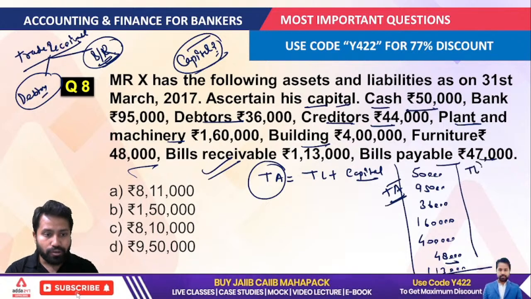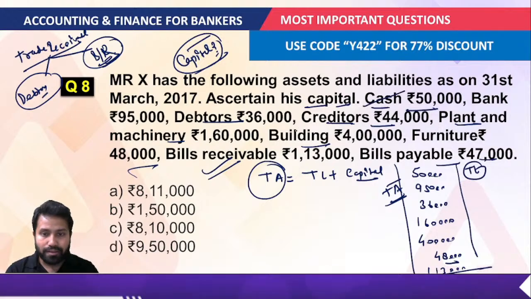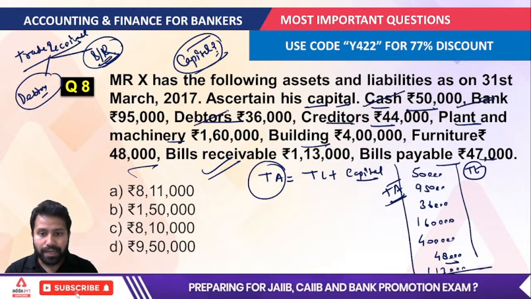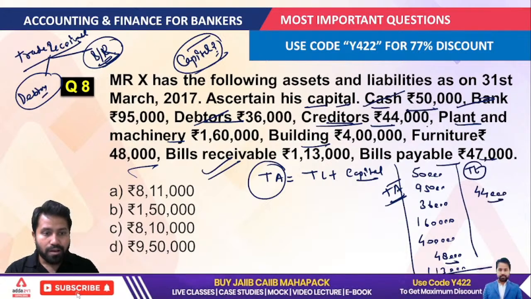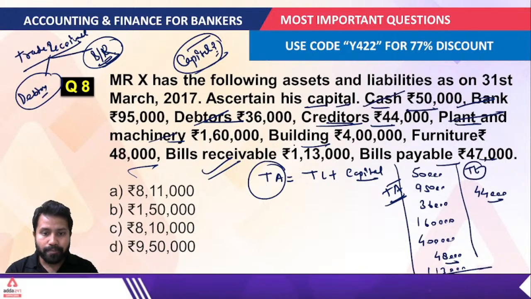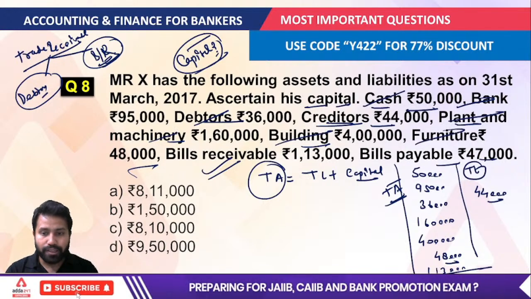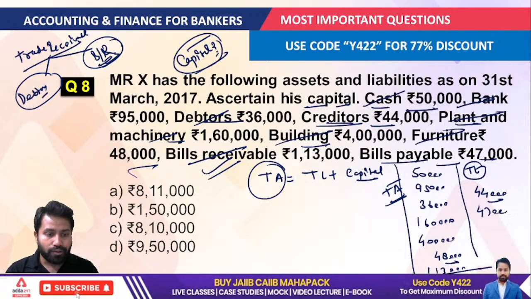If I talk about the total liability, so we just write here cash, bank, debtor, okay, creditors value, that is given as 44,000, plus plant and machinery asset, building asset, furniture asset, bills receivable asset, and bills payable, that is given as 47,000.